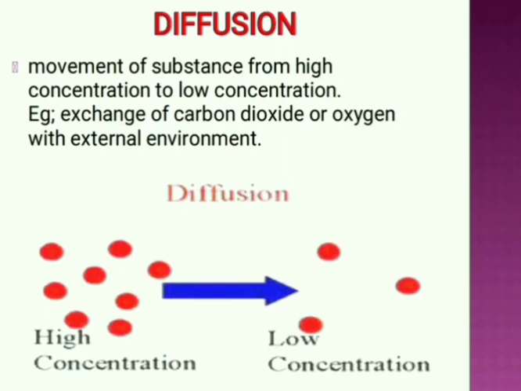Diffusion. Diffusion is the process in which substances move from higher concentration to lower concentration. That is, it allows the exchange of gases such as carbon dioxide or oxygen with the external environment, from the higher concentration to the lower concentration.